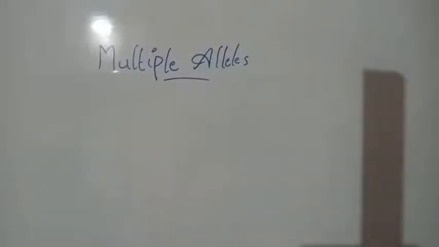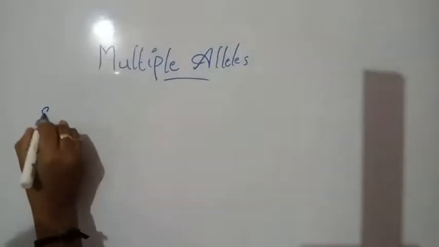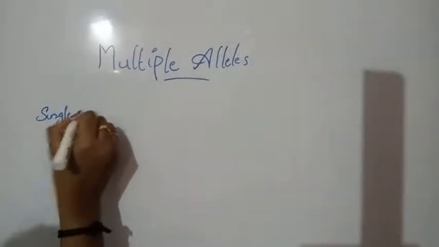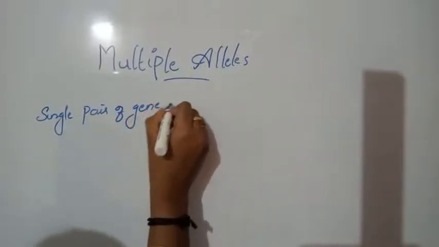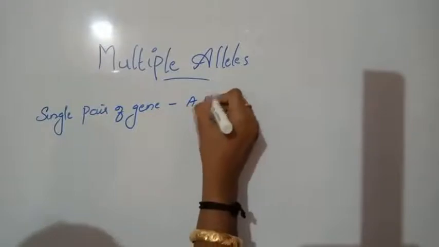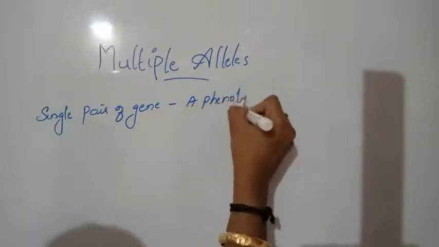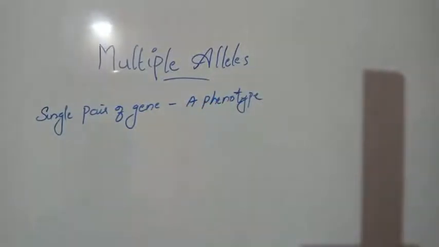What are multiple alleles? In every individual, a phenotypic trait is controlled by a single pair of genes. A single pair of genes controls a phenotype. And that pair of genes is present on the same locus of the homologous chromosome.